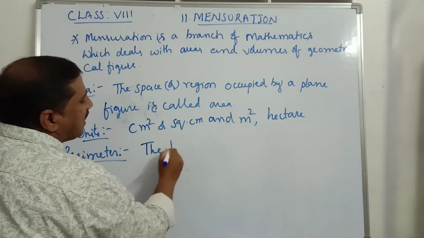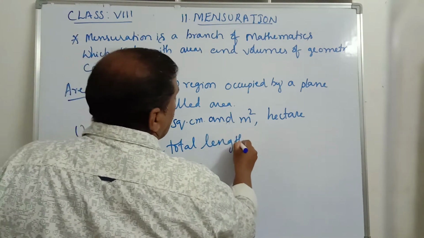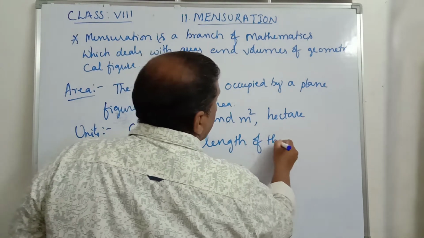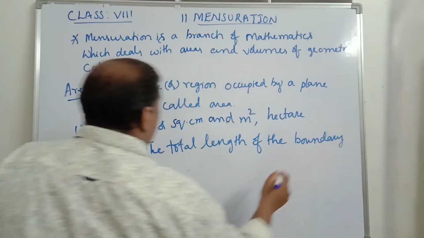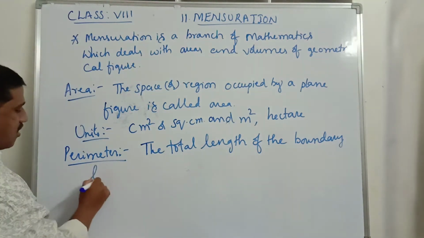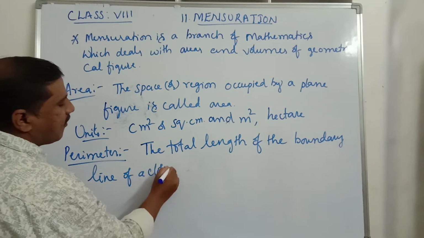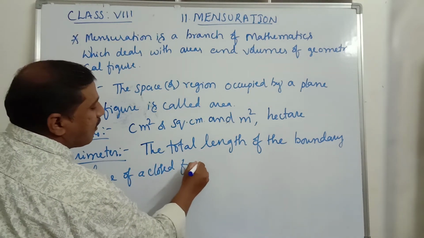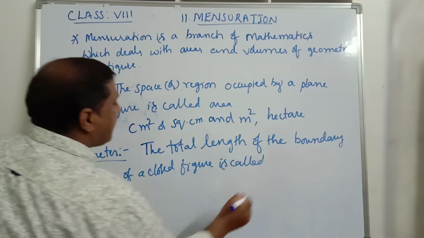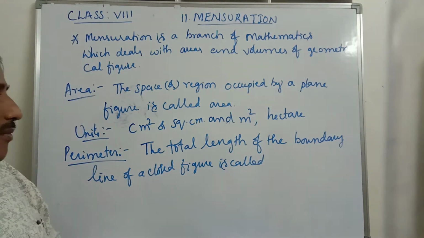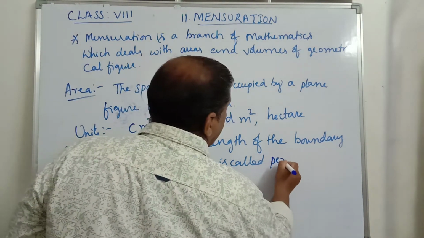So the total length of the boundary line of a closed figure is called perimeter.